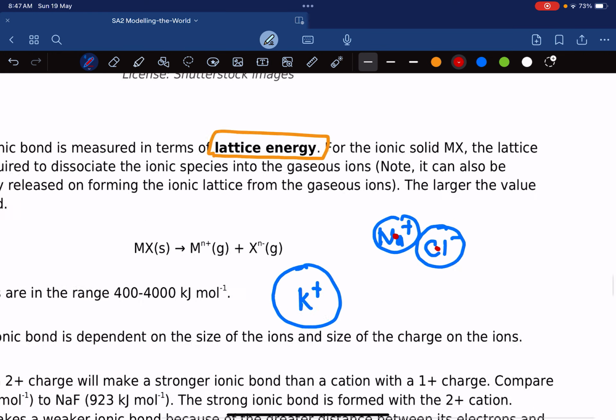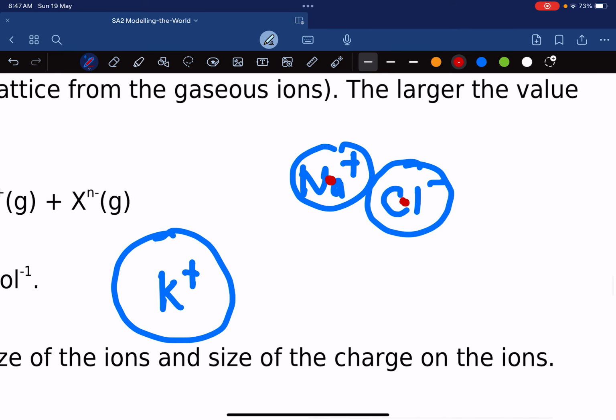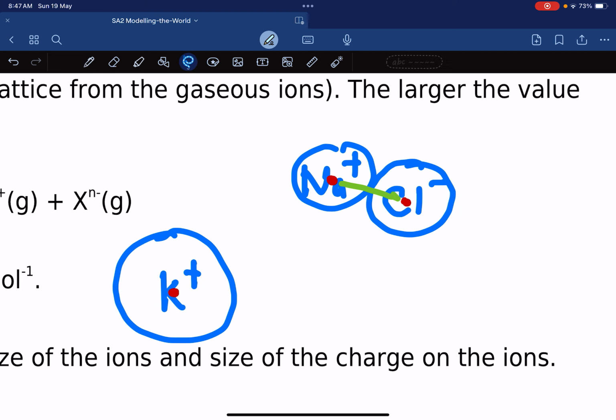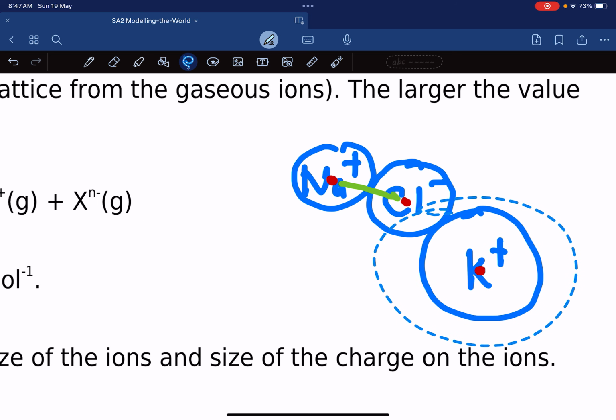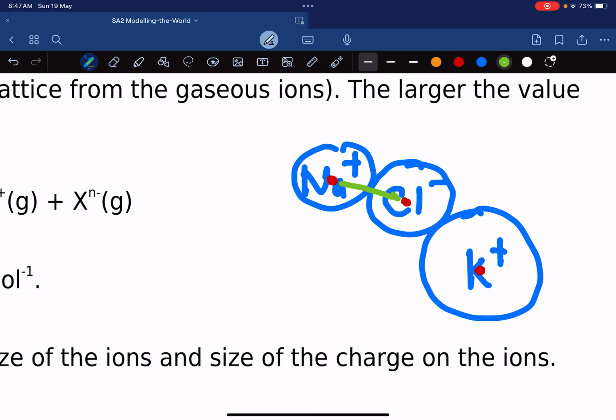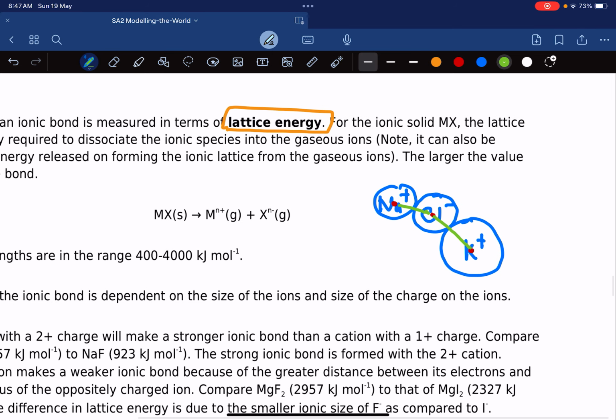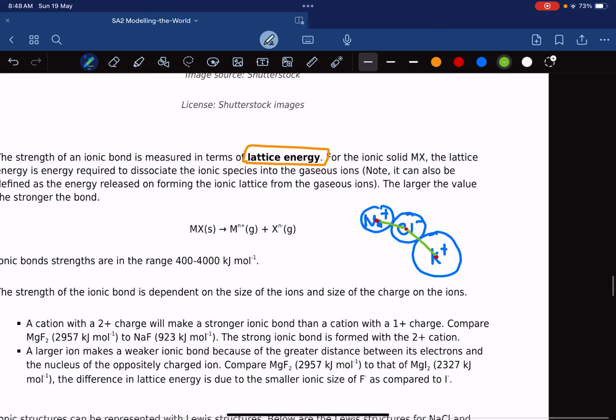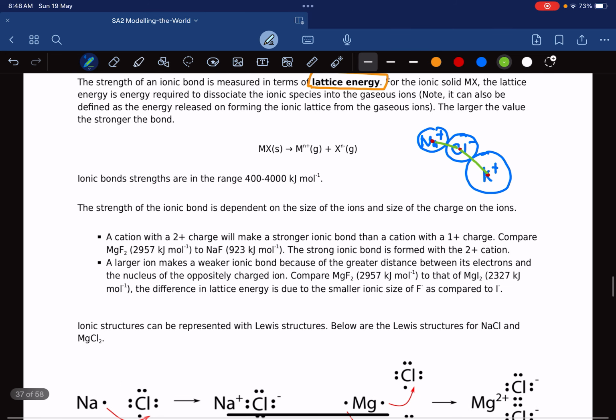Let's say you measure the distance here. And then let's say if it was potassium here and I move potassium over here, you will notice that this distance is longer. So the idea here is like this: when the ions are very small, the ionic bonding is stronger. So that's criteria number one. The smaller the ion, the stronger the ionic bonding.